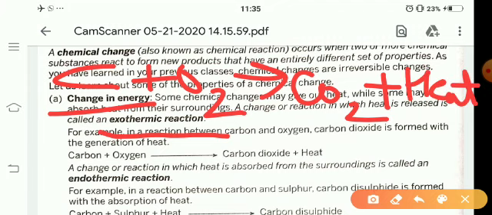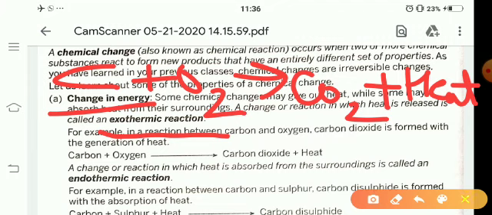And in some chemical reactions, energy is absorbed. A change or reaction in which heat is absorbed from the surroundings is called an endothermic reaction.